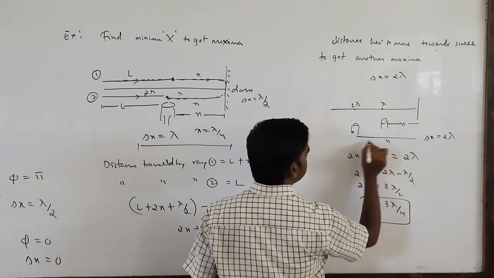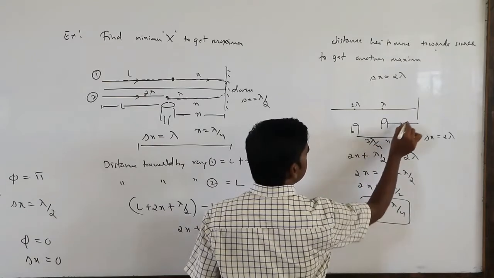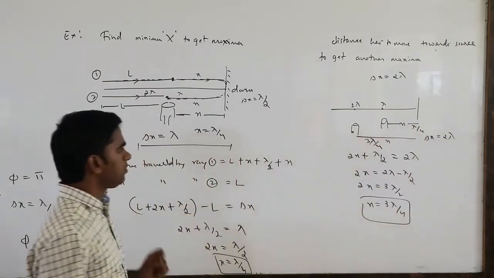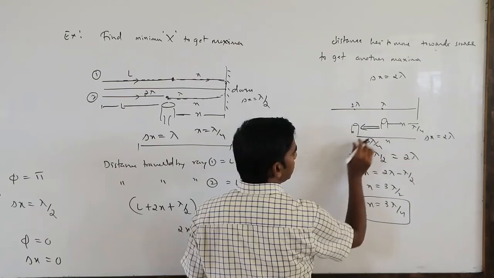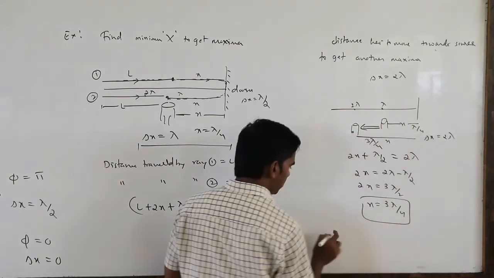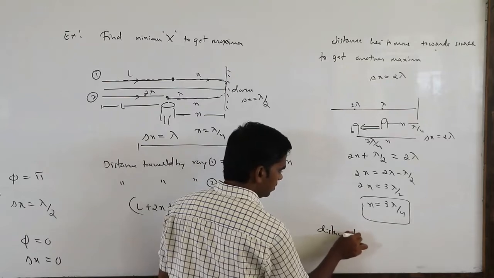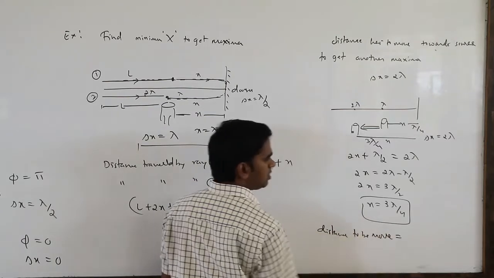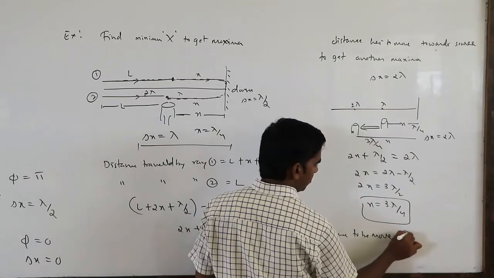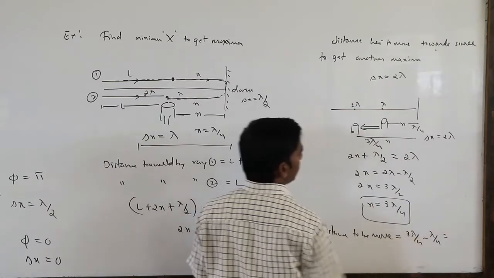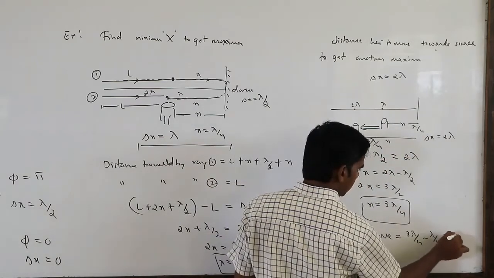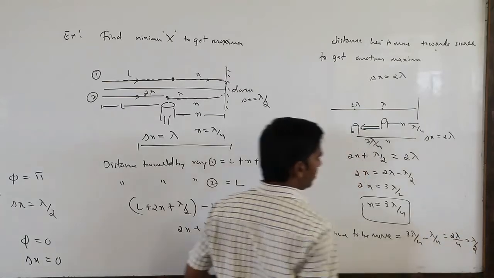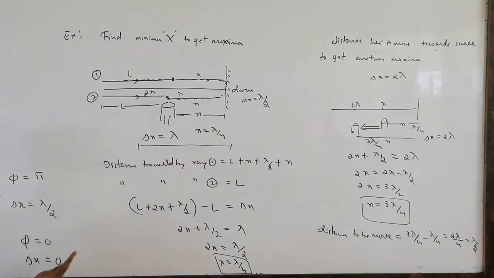This distance is 3 lambda by 4, and this distance is lambda by 4, which you have already covered. So you have to move only this much distance: this minus this. The distance to be moved is 3 lambda by 4 minus lambda by 4, which is 2 lambda by 4, that is lambda by 2. So if you move another lambda by 2 distance on this side, you will get the second maximum.